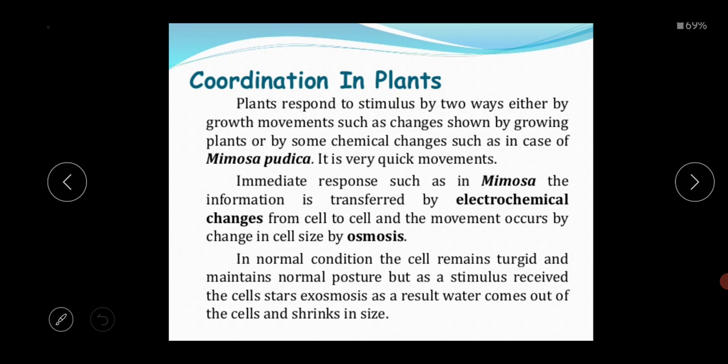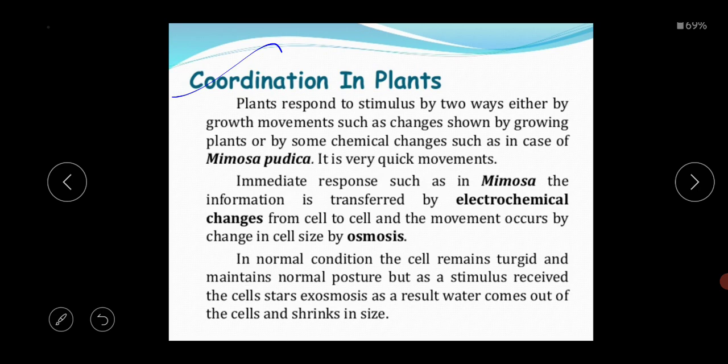Next is coordination in plants. Plants are also living organisms, because in our environment there are only two kinds of living organisms, plants and animals. Plants are among the most important living organisms on our earth. These plants also have a control and coordination system in the body. This hormone system is also there in the plant's body, and through it the plants control and coordinate all their functions.